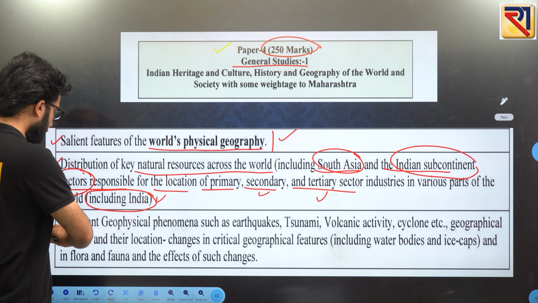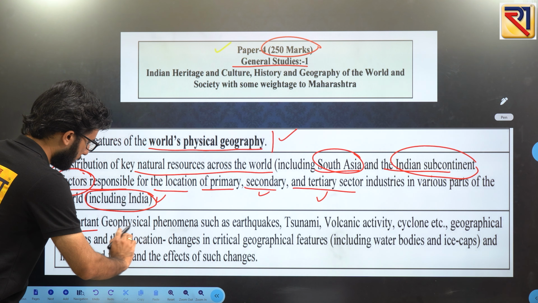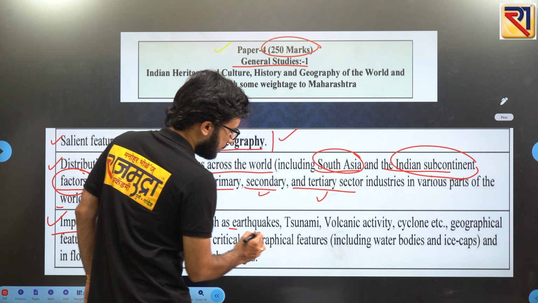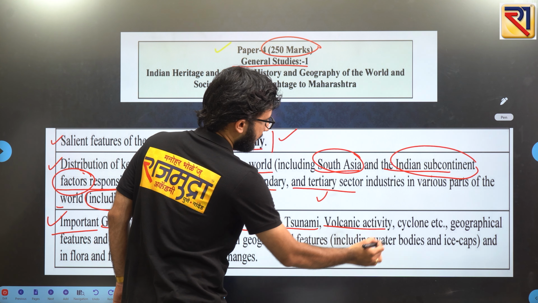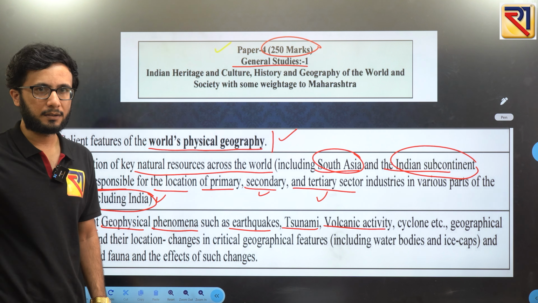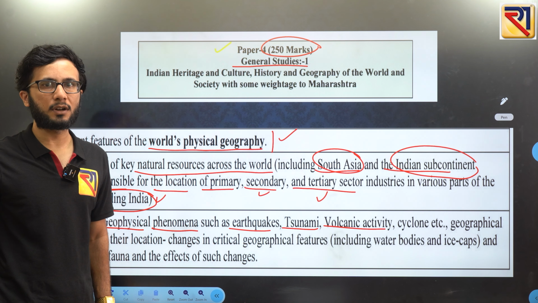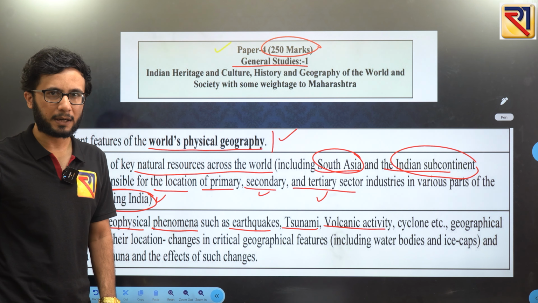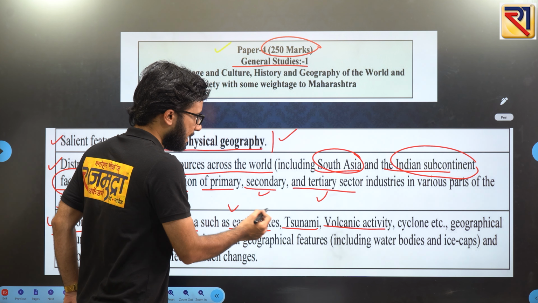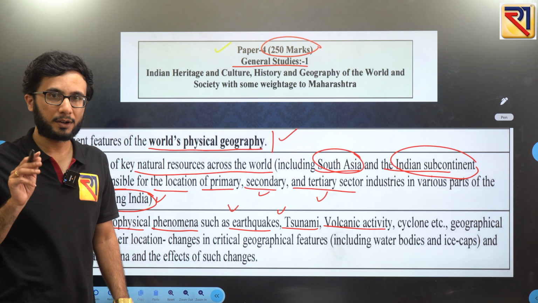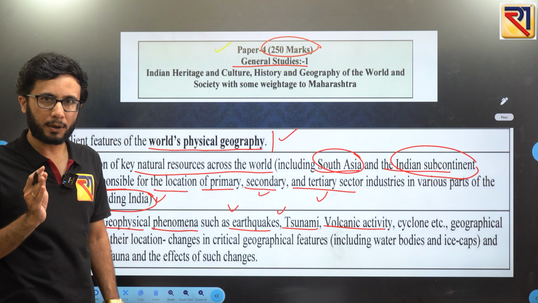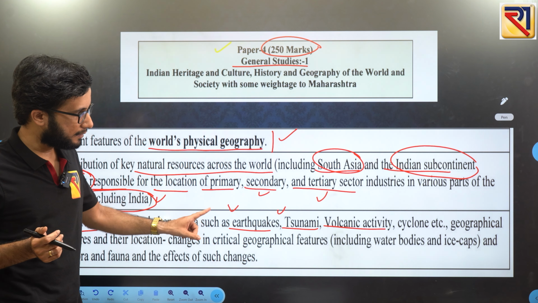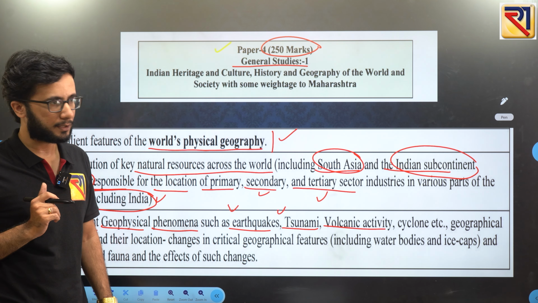And then the third line which they have given: important geophysical phenomena like earthquake, tsunami, volcanic activity, cyclone, etc. You need to know about the basics of these different phenomena, how they have their impact, and then how you can have mitigation. There is one important word, mitigation: how you can reduce the impact of any particular natural disaster. So these things you also need to cover in this part.